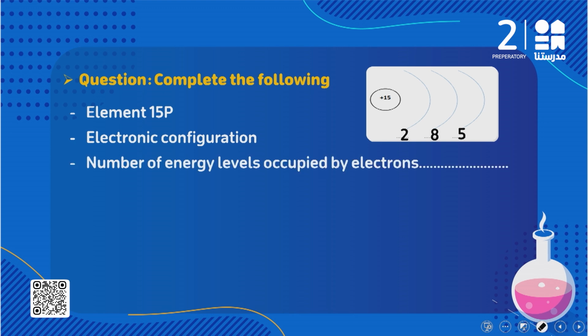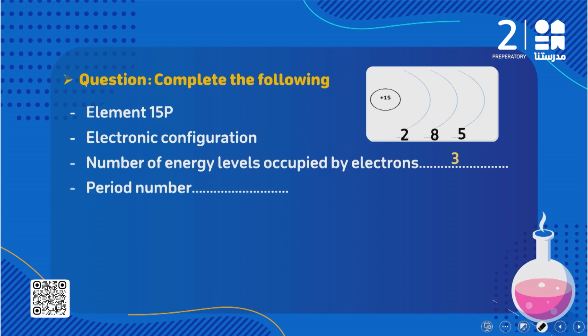طيب the next question, I need to calculate the number of the energy levels occupied by electrons. هنا we have how many energy levels occupied by electrons? Here we have 3 energy levels. So the number of energy levels here, they equal what? 3. طيب the next one, I need to calculate the number of the period.